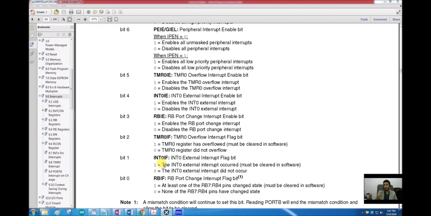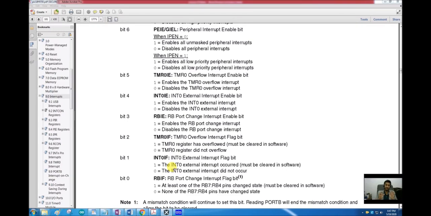Otherwise, if we do not clear this flag that is set once, the program will come out of the interrupt service routine and the flag is not cleared, it will assume that another interrupt has occurred, and it will keep going back to the interrupt service routine and it will be stuck inside an infinite loop. So we have to clear this flag manually. It is set automatically by the hardware. Once the interrupt occurred, it is set automatically. We don't have to set it, we will just check it.